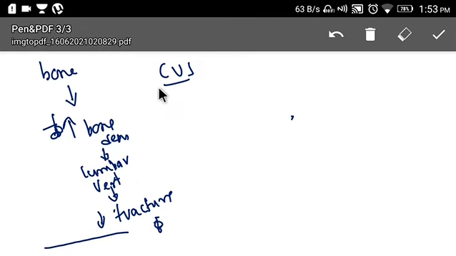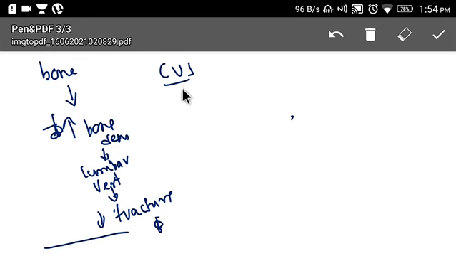Clear? And one more thing we have to remember is, if you stop this drug, then the risk of fracture becomes normal again. So that is about the agonistic action on bone. It's mainly used to prevent this fracture. You should remember that.